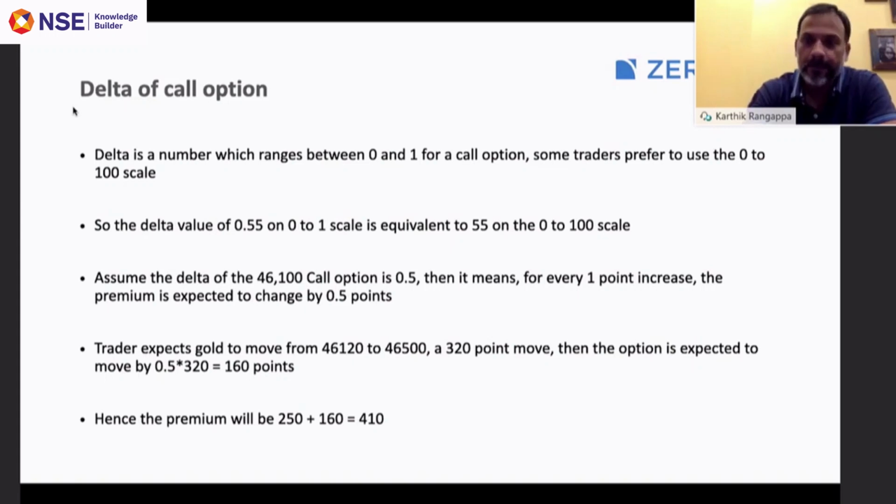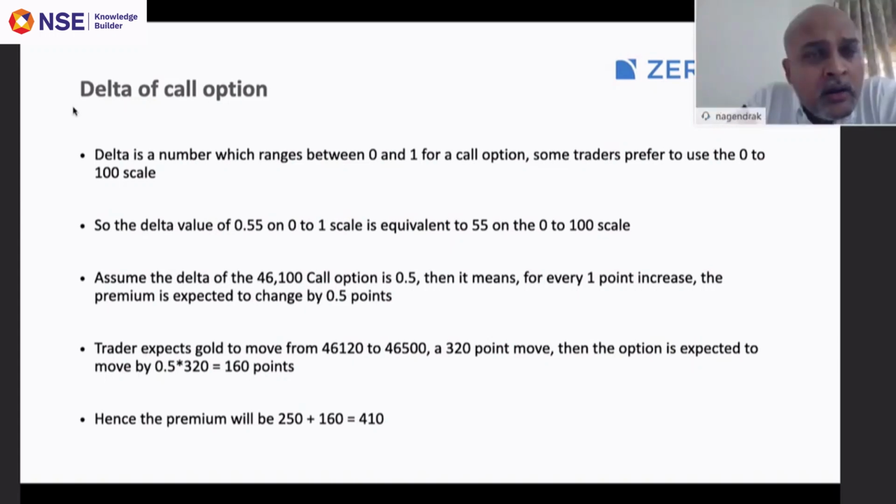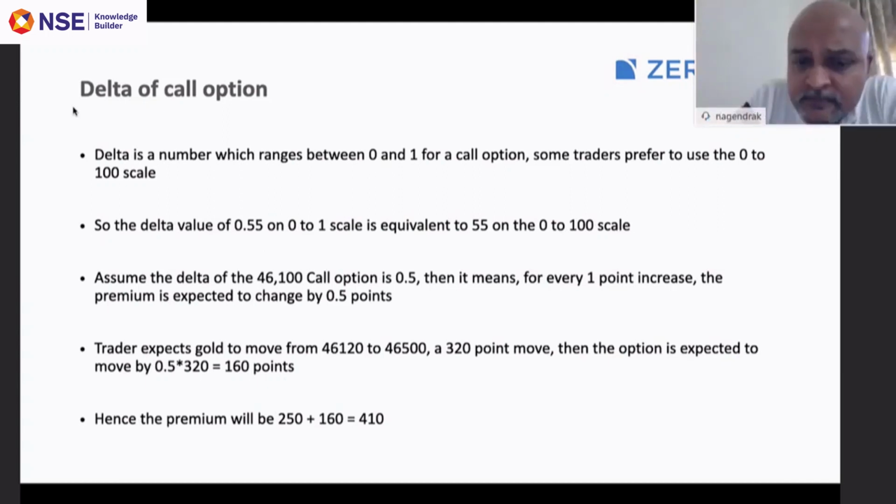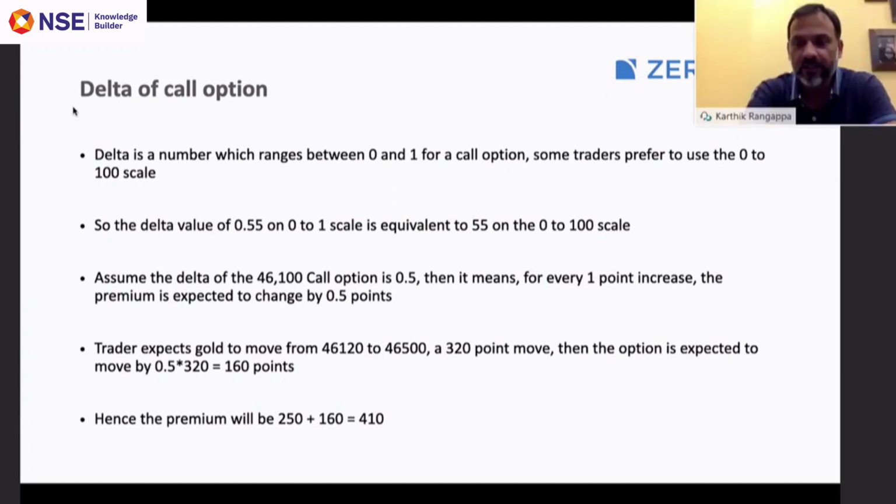I think for people who want to use delta, if they understand the concepts and if the delta value is known to them, then it is an easy process. We don't have to get into the mechanics of how delta is computed. No, you don't. Suppose we get to know the value, delta is X. That is what they want to know. Absolutely. So where can they get these values, Karthik? Okay, I'll get to that shortly. Perfect, I'm going to discuss that as well.